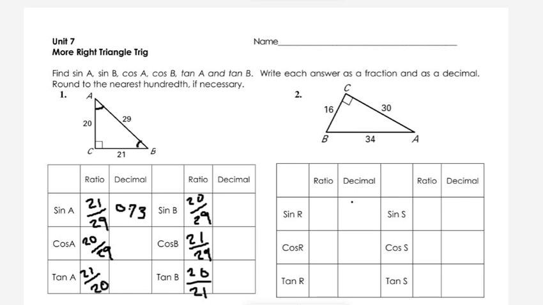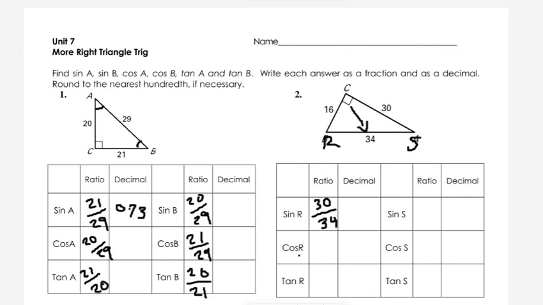Let's practice a bit more. Let's move on to number 2, sine R. Well, the letters here are a bit messed up. So I think R is this and S is this angle. So we're going to work with that. Sine R is going to be opposite. So the opposite side is 30 and the hypotenuse is 34. So how do we figure out which one is the hypotenuse? Well, the side that is opposite to the right angle, that is your hypotenuse.